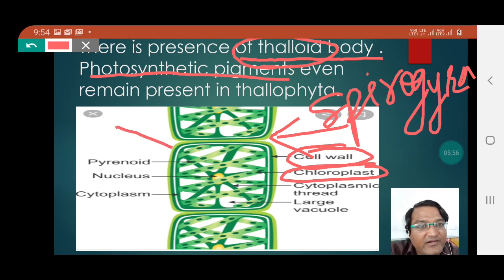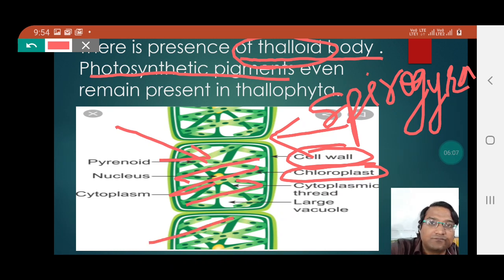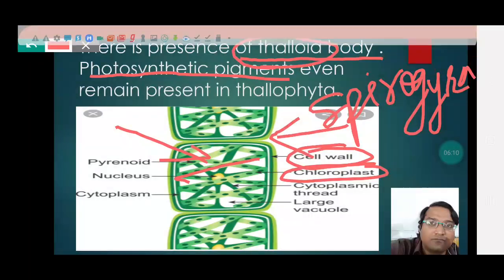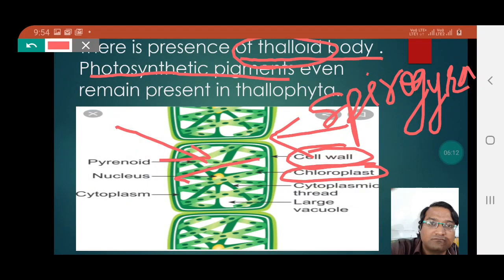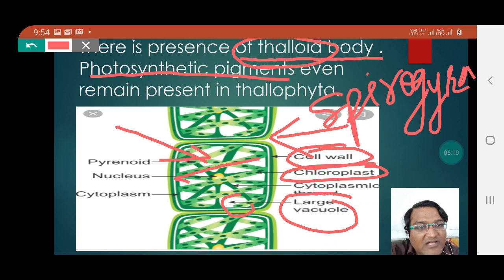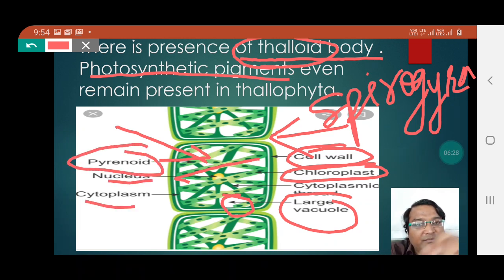You can clearly see that the chloroplast of Spirogyra appears ribbon shaped. Besides that, you can also find the large vacuole here. Besides, nucleus, cytoplasm and pyrenoids also remain present.